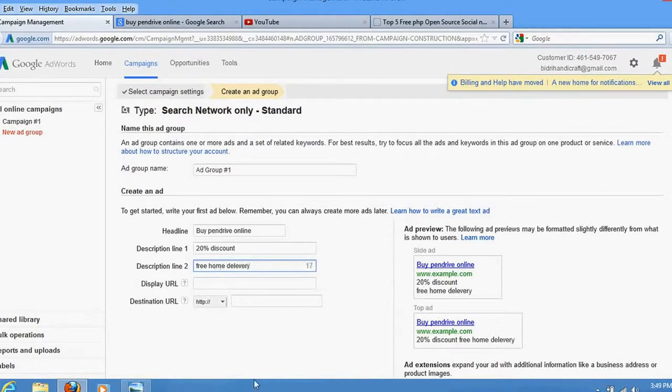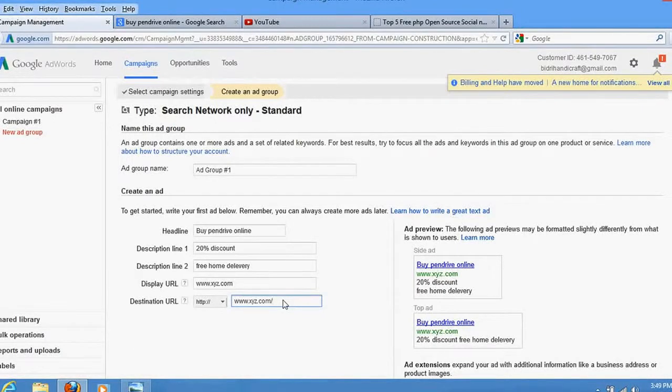Display URL is your website name, suppose www.xyz.com. If you have other products as well and want to show a particular page, then you can do that as well.